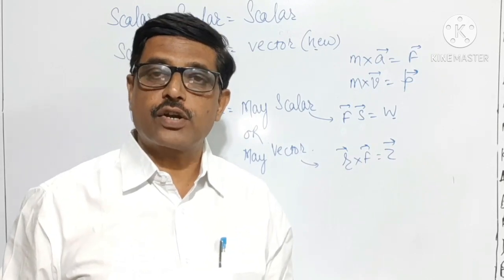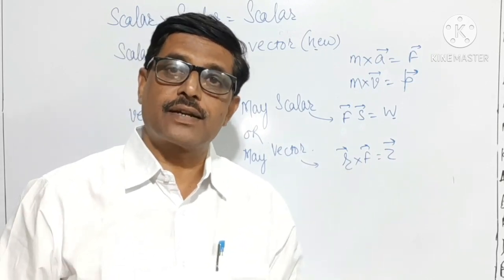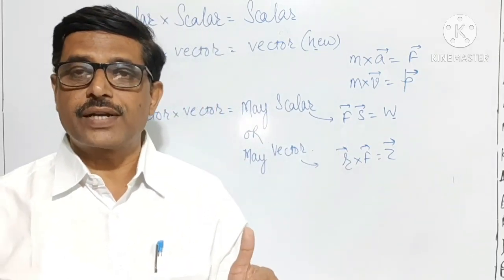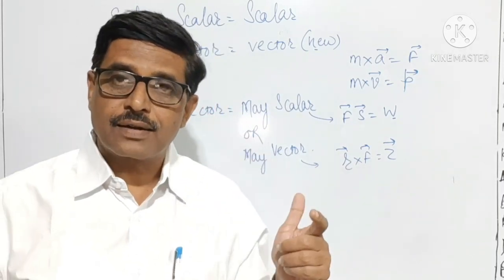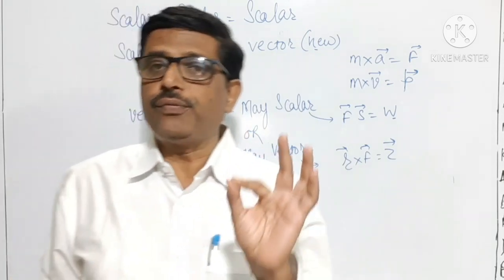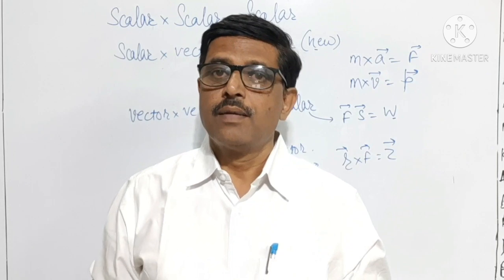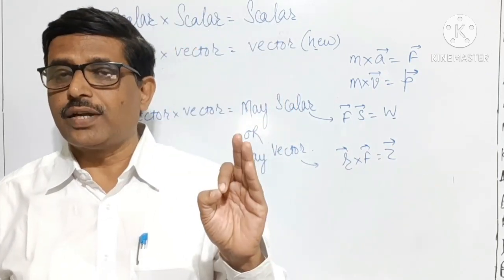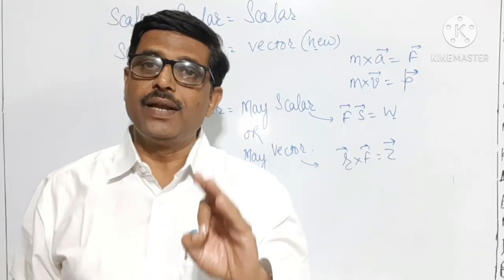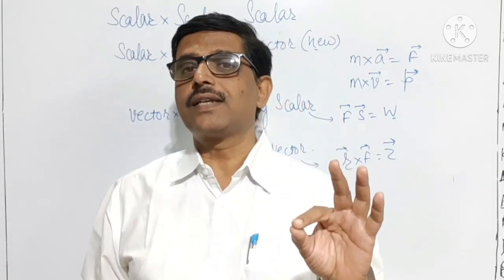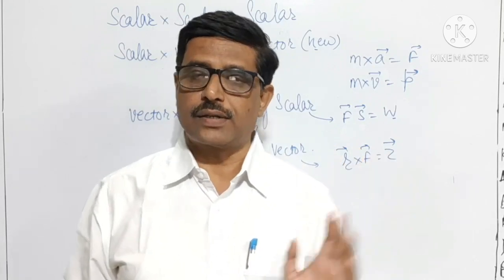Therefore, product of vector with a vector may be a scalar quantity, or product of vector with a vector may be a vector quantity. If product of vector with a vector is a scalar quantity, then it is said to be the scalar product of vectors, or it is said to be the dot product of vectors.